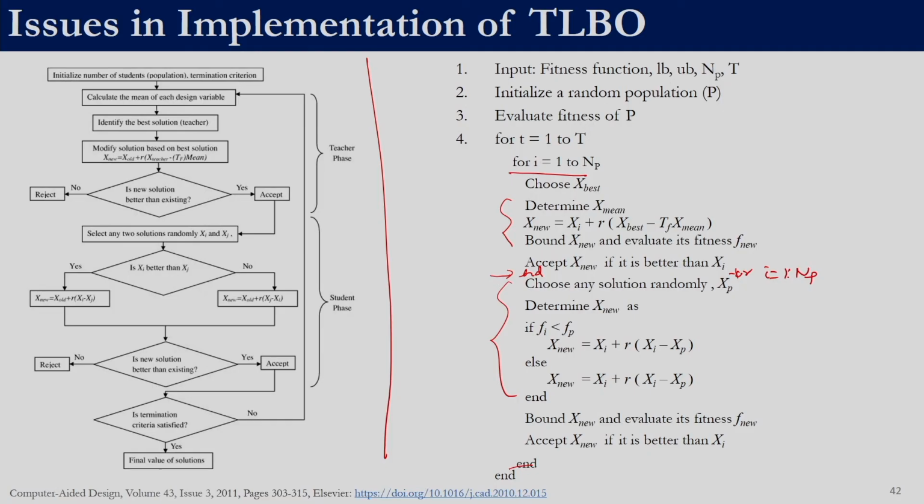So, if you look at the codes, you will get both types of codes, right. One is wherein the teacher phase and learner phase of every member is completed before the next member begins, right. This is what we have discussed, but if we just put an end over here and begin another for loop over here, it becomes T1, T2, T3, L1, L2, L3, right, in every iteration. So, this is one of the issues in implementation of TLBO, right. The other one is the removal of duplicates, right. The description of the TLB algorithm does not mention the removal of duplicates.